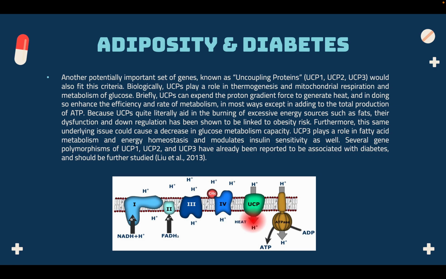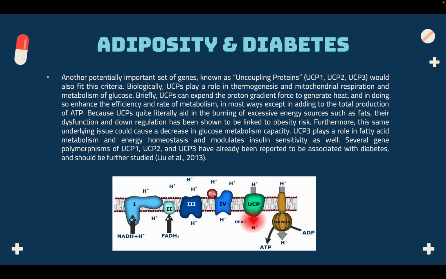Biologically, UCPs play a role in thermogenesis and mitochondrial respiration and metabolism of glucose. Briefly, UCPs can expend the proton gradient force to generate heat, and in doing so, enhance the efficiency and rate of metabolism in most ways except in adding to the total production of ATP. Because UCPs quite literally aid in the burning of excessive energy sources such as fats, their dysfunction and downregulation has also been shown to be linked to obesity risk. Furthermore, this same underlying issue could cause a decrease in glucose metabolism capacity.